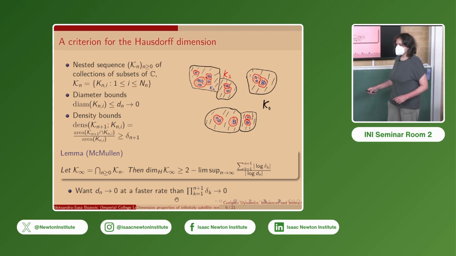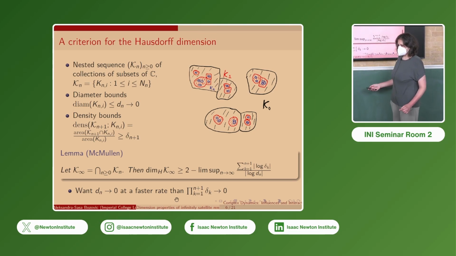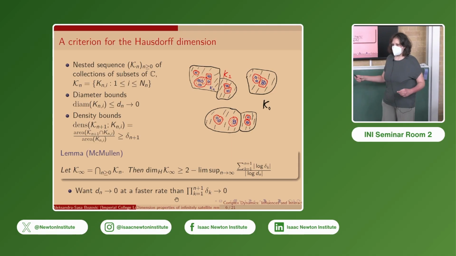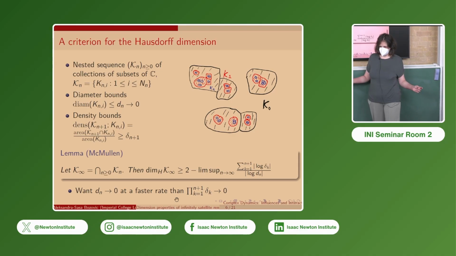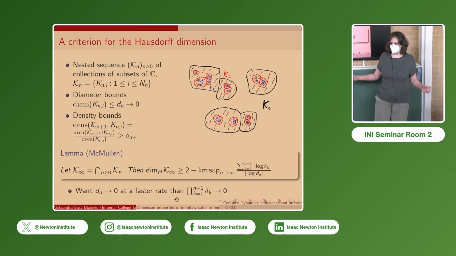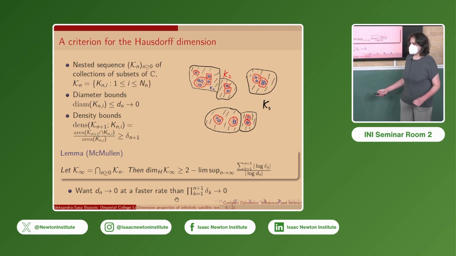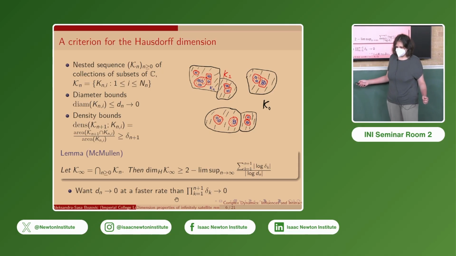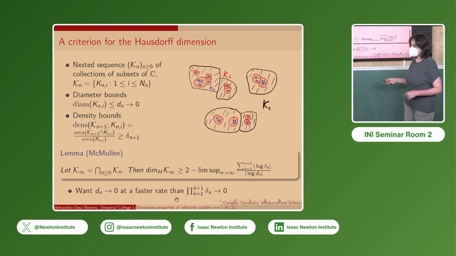So it is for the Hausdorff dimension of an intersection of nested sequences of measurable subsets of the plane, this K_n, which satisfy certain nesting conditions. For example, every element of K_n contains at least one element of K_{n+1}, and every element of K_{n+1} is contained in exactly one element of K_n for all n. The elements of K_n must have positive and finite area, and also two distinct elements of K_n can only intersect at a set of area 0. For example, they can here intersect at the boundary or at a single point.